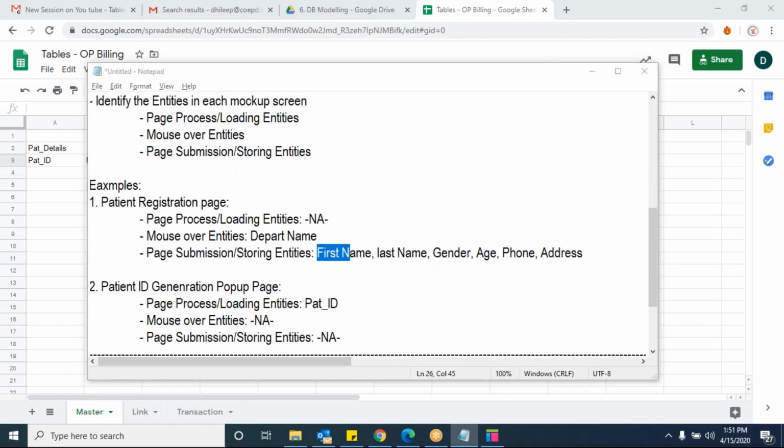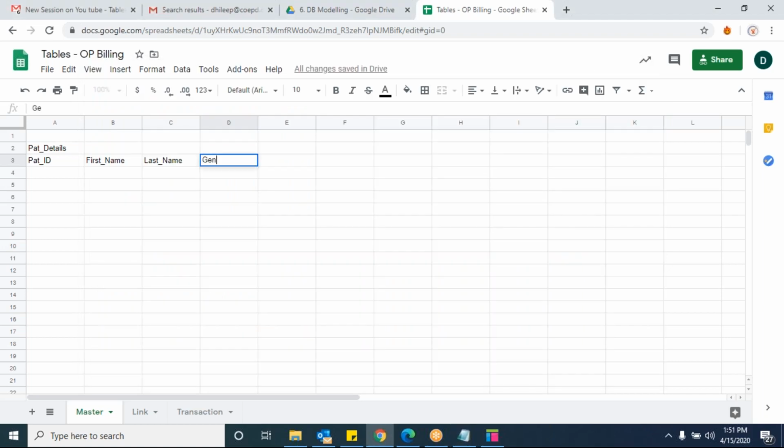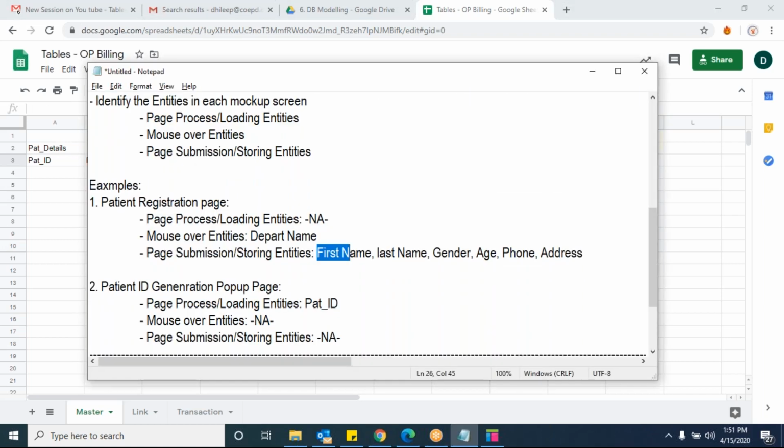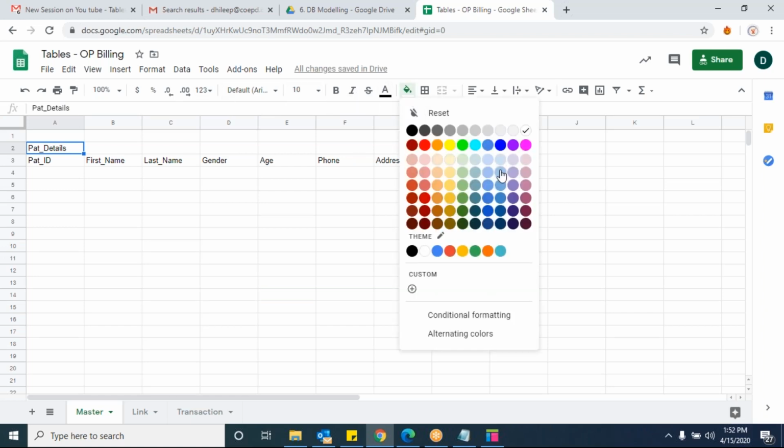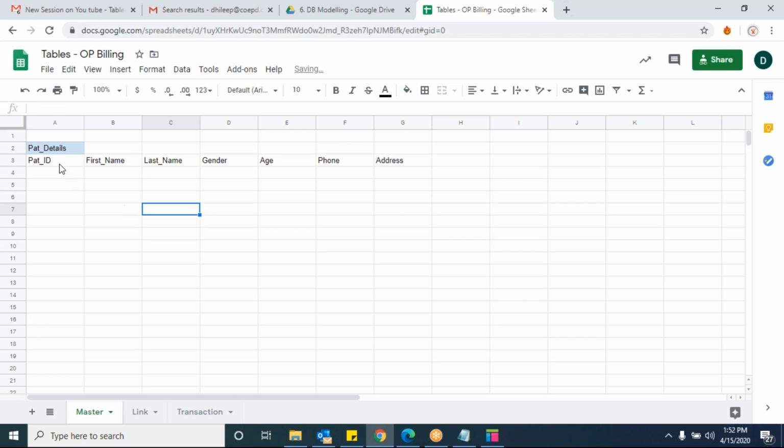Last name, first name, gender, age, phone, address, right? This is my first table. Guys, you are clear?